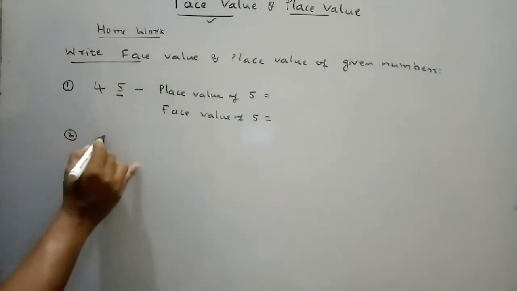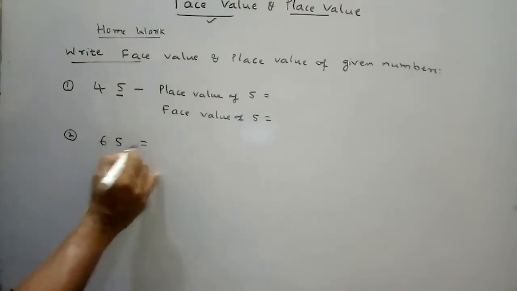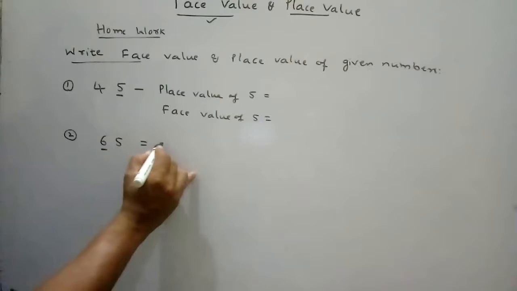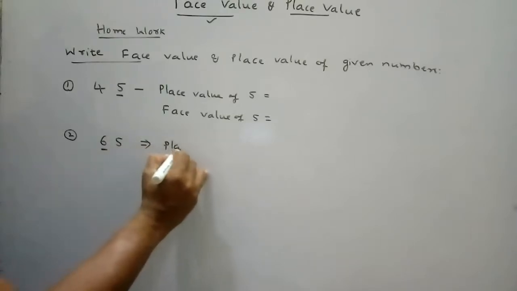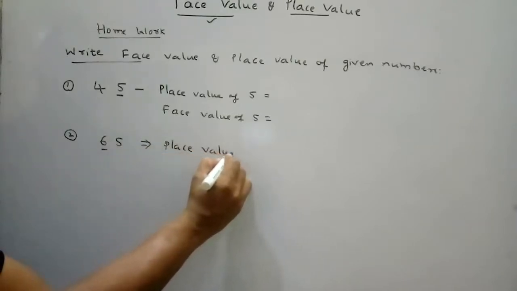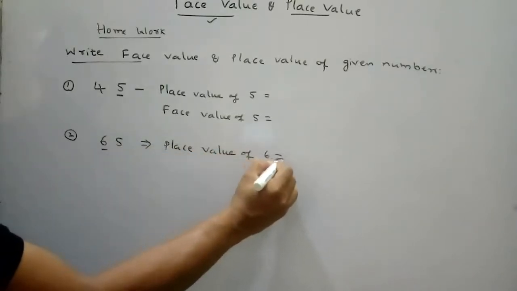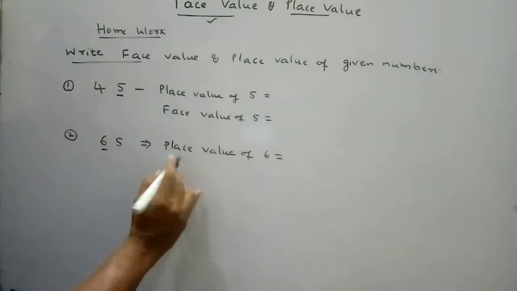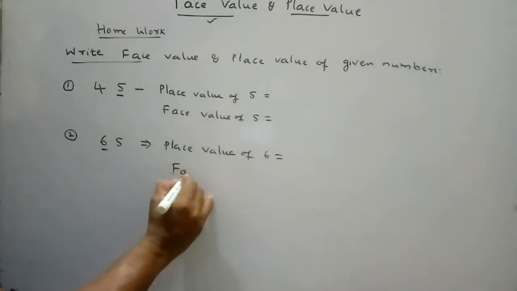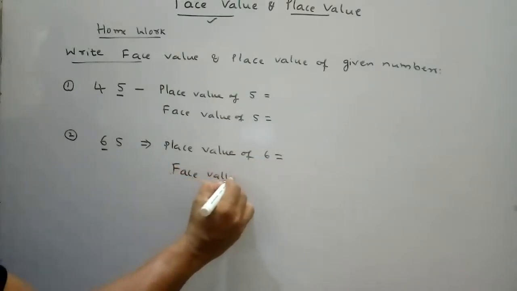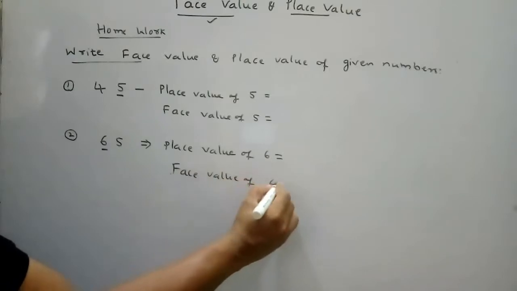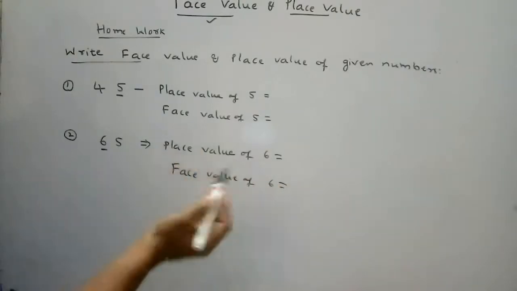Next, second, 65. The underlined number is 6. Place value of 6, and at the same time, face value of 6. So for 6, place value and face value.